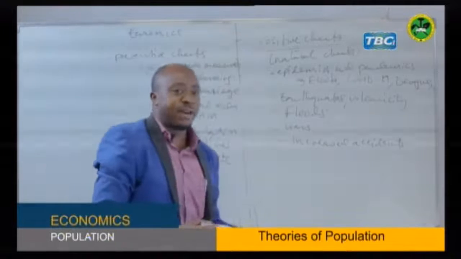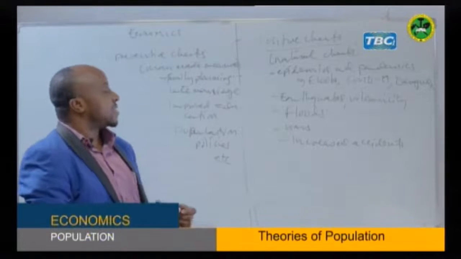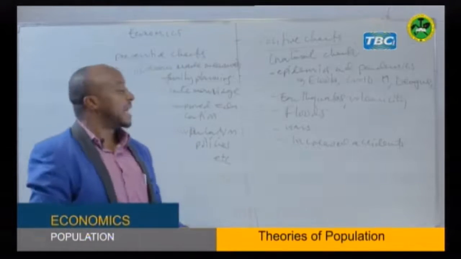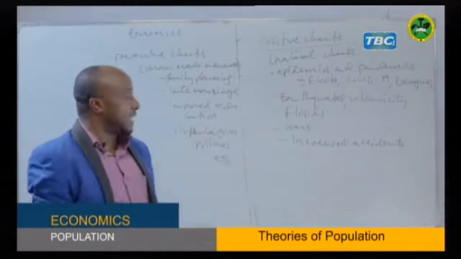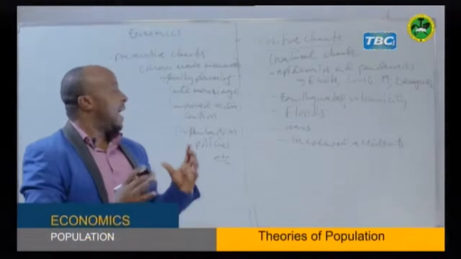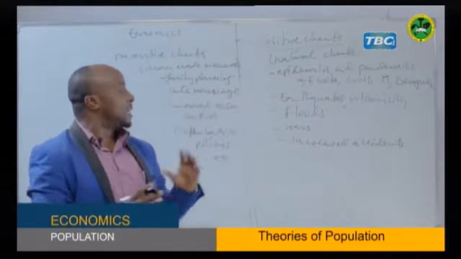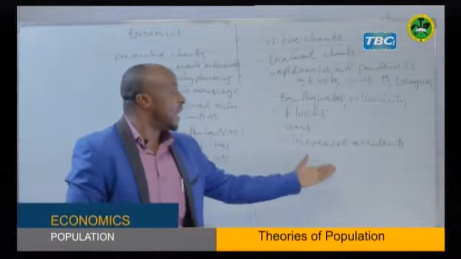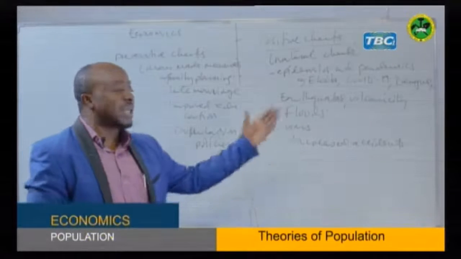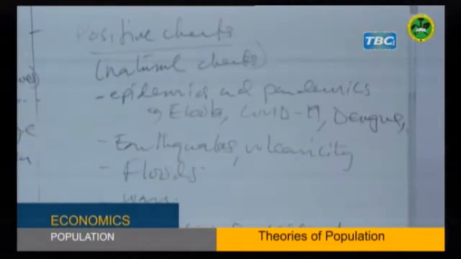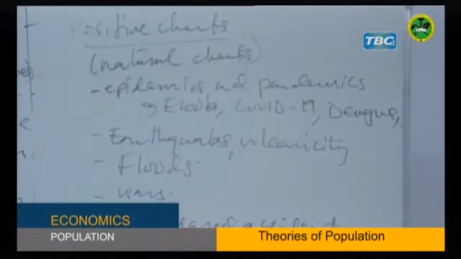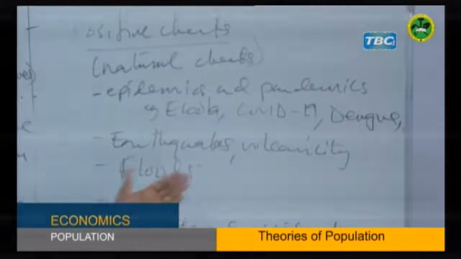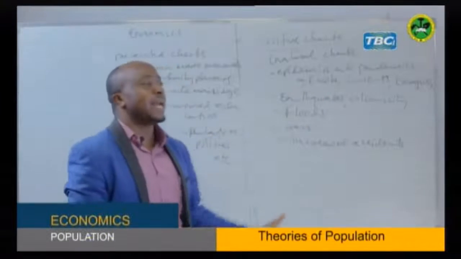Increased accidents. You can find in the country there are so many accidents increasing in different parts of the world. We have seen airplane crashes, which are killing masses of people. We have found accidents involving waterborne vessels like ships, and accidents in trains. Those accidents also increase death, so they control population by increasing death.